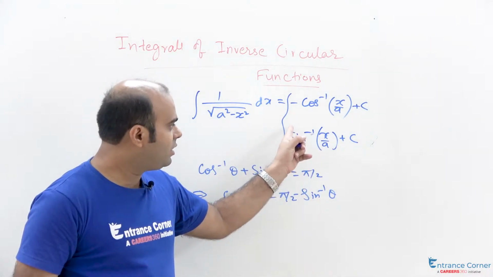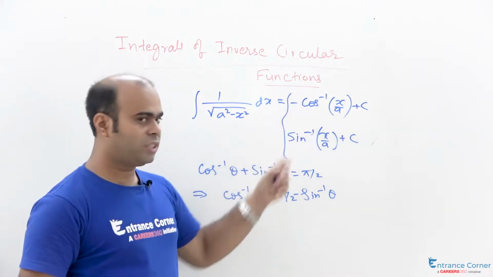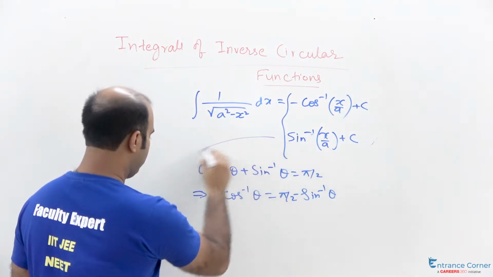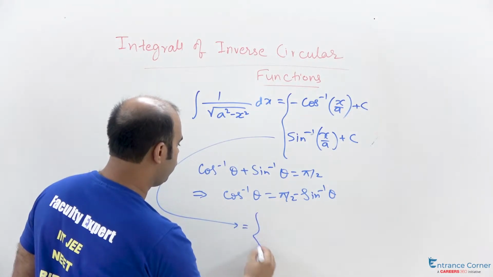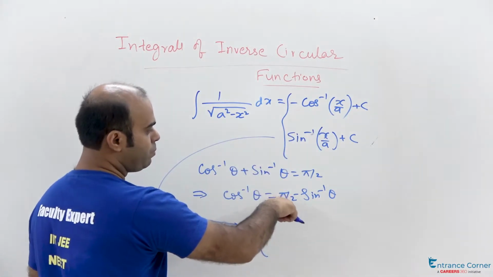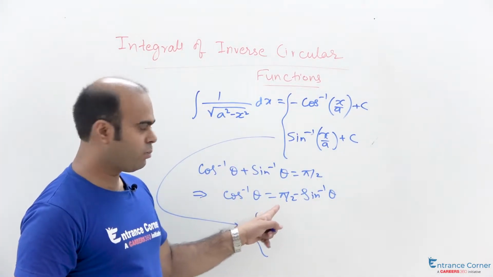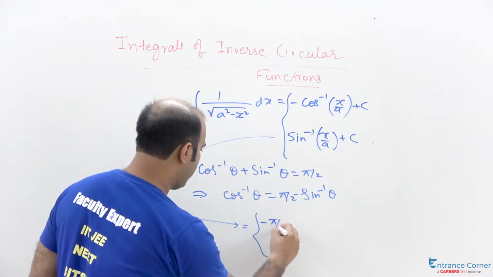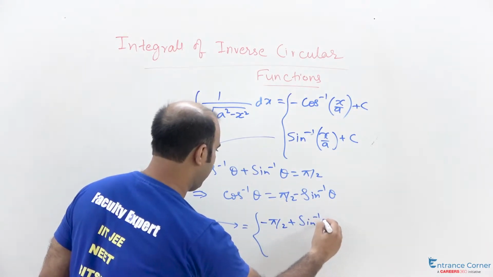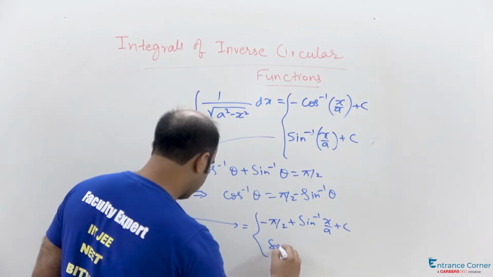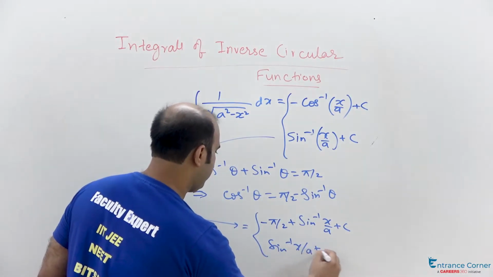Now if we write this minus cos inverse x by a from here, then can we say that, since cos inverse theta is pi by 2 minus sine inverse theta, minus cos inverse x by a will be minus pi by 2 plus sine inverse x by a and then plus constant of integration. And here we got sine inverse x by a plus constant of integration.